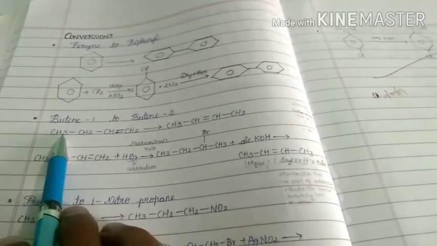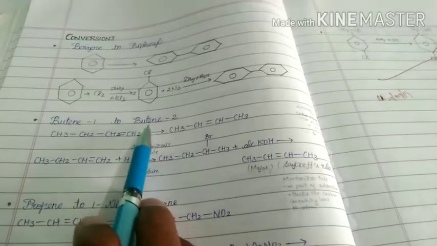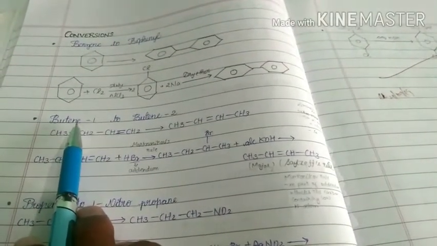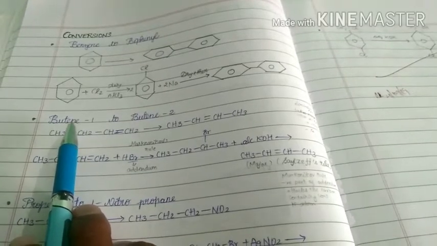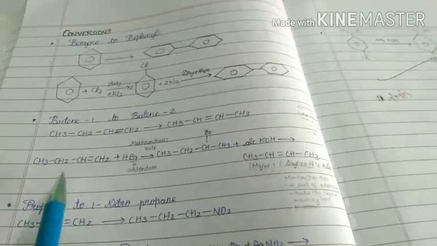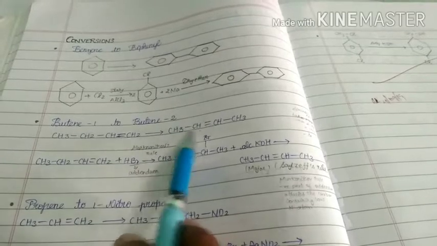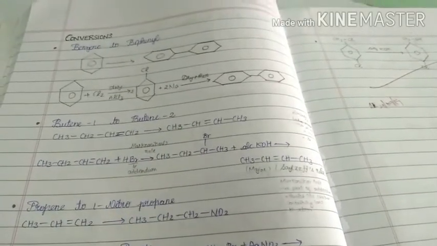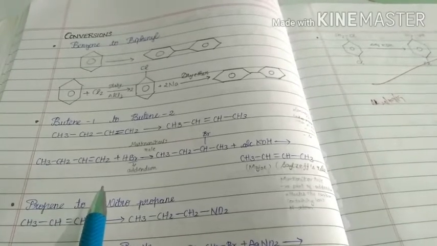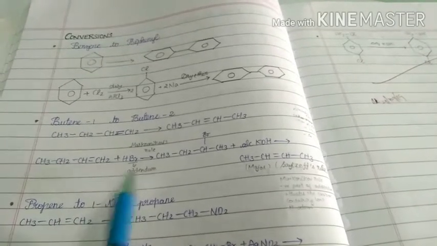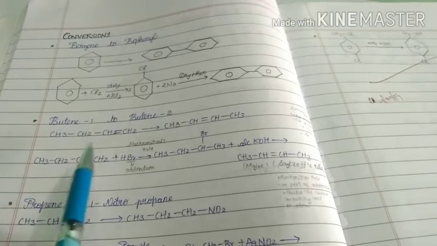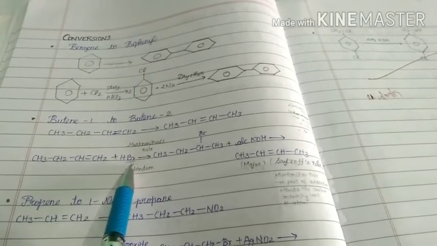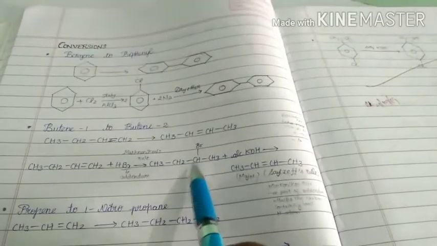Next one, butene 1 to butene 2. That means the position of the double bond will change, but there is no change in the number of carbon atoms and hydrogen atoms. This is butene 1, this is butene 2. From butene 1 to butene 2, what do we have to do? We have to use the Markovnikov rule. That means initially we have to treat this compound with HBr. Then we get this product.